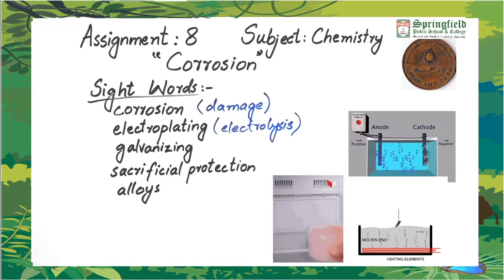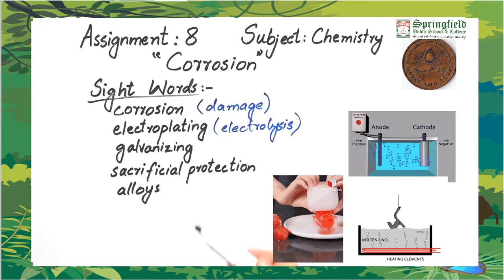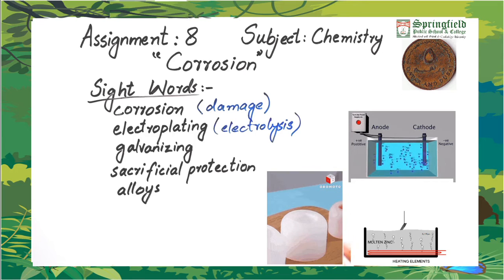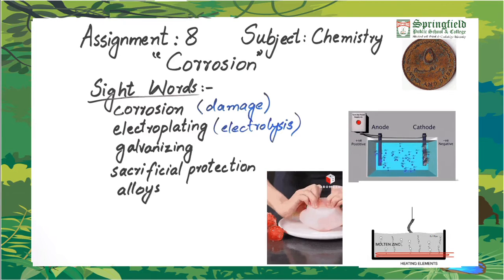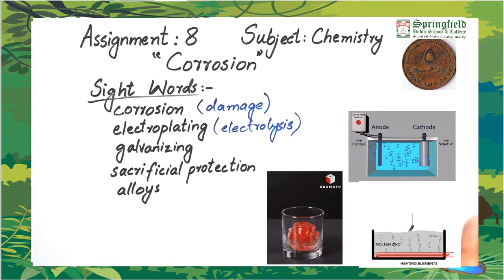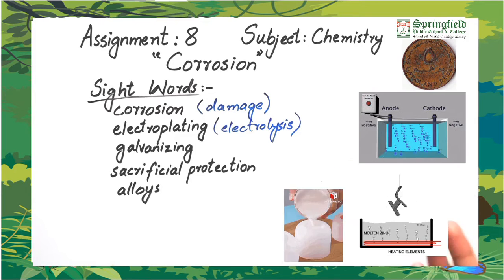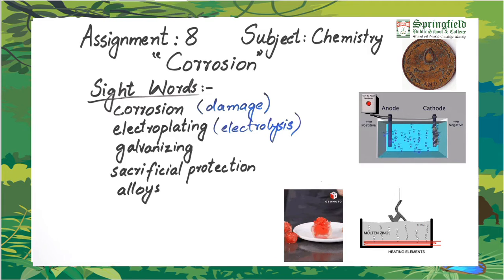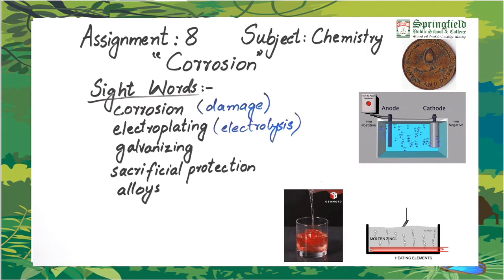Then is the word alloys, or metal alloys. These are combinations of metals. So how are metals combined? Firstly, they are melted and mixed, and then that mixture of metals, which is in liquid form, is allowed to stay and become hard. Then it is used for manufacturing different things.